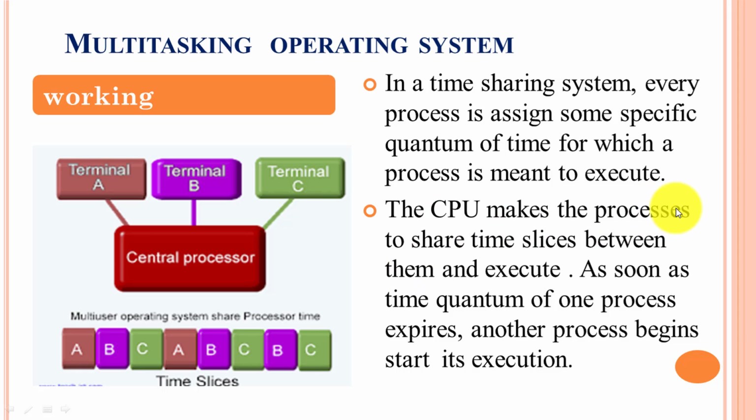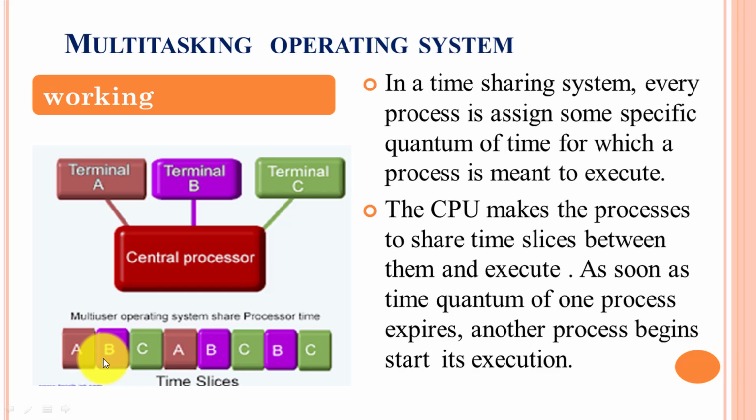Now the CPU makes the processes share time slices between them and execute. As soon as the time quantum of one process expires, another process starts its execution. That means, suppose process A executes for 4 seconds, then after finishing the 4 seconds, the CPU makes a context switch to the second process, that is process B.